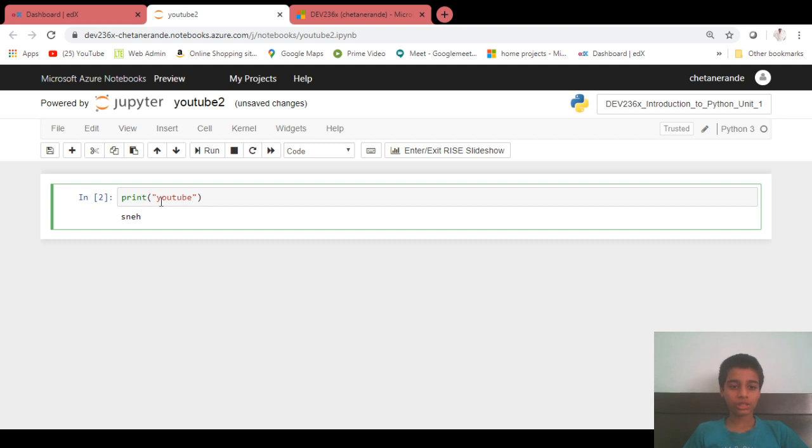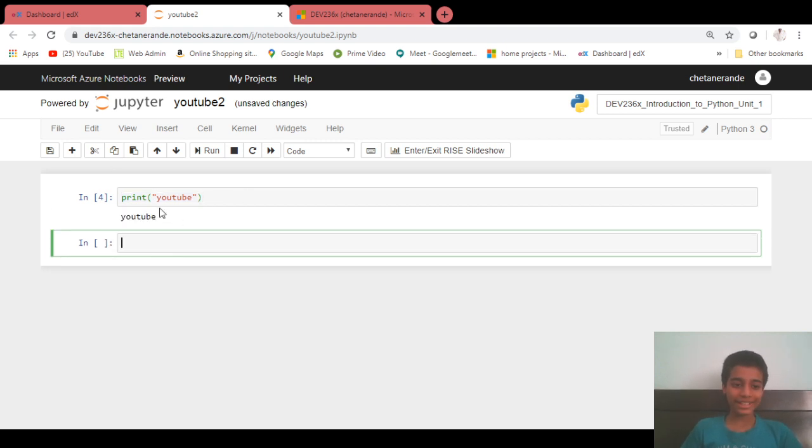So I write YouTube and it printed YouTube. So that's how the print function is used in Python. If I press Shift Enter, the cell will run and I will have a new cell. You can insert a cell above or below from here.